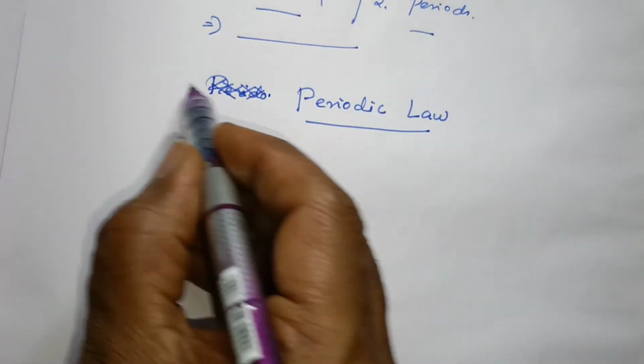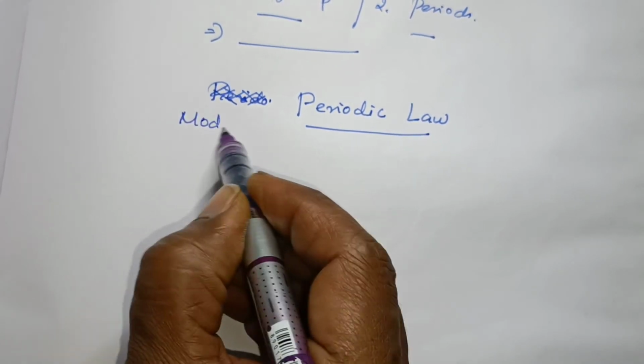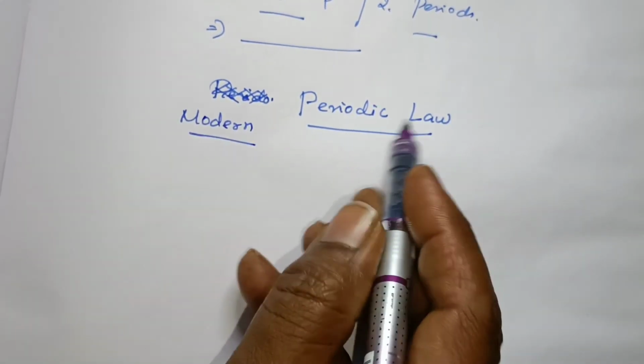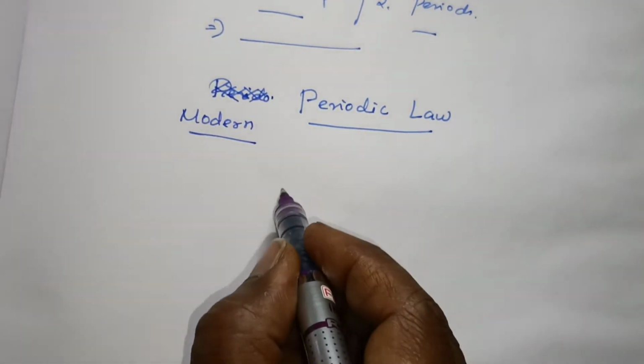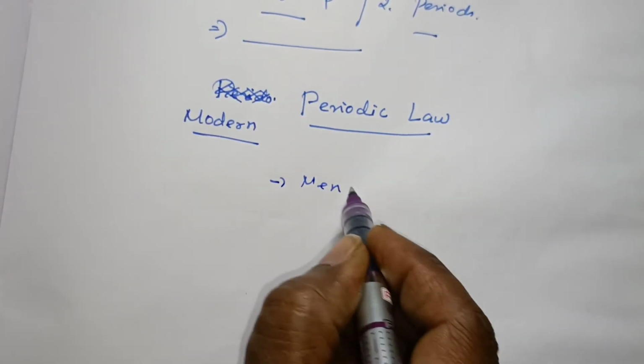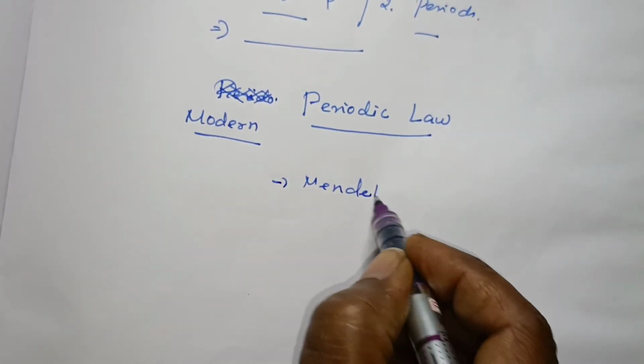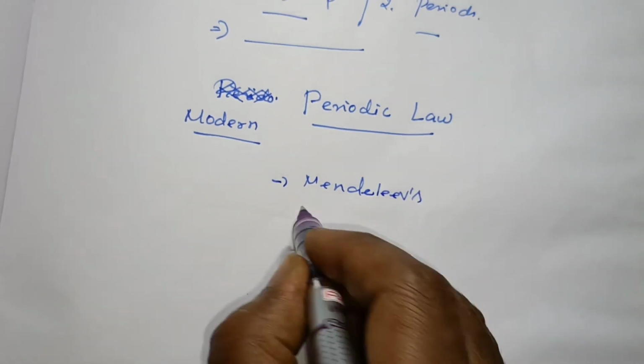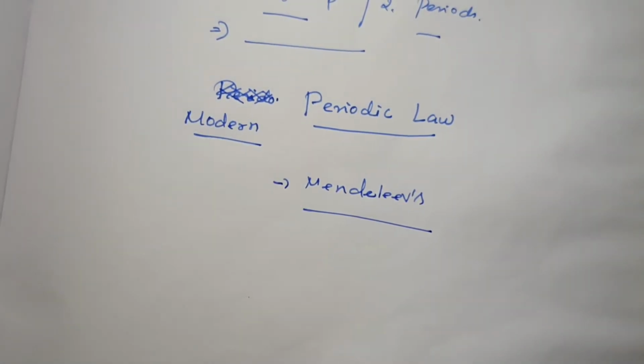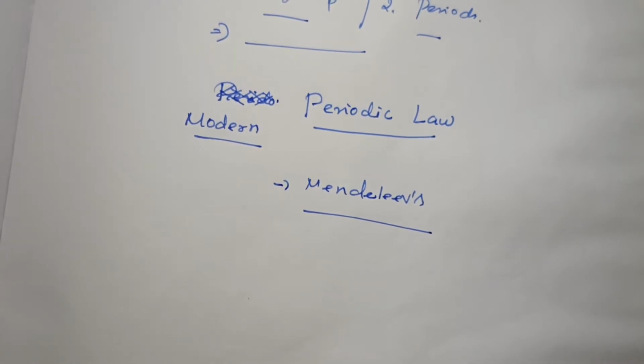Now another part, the modern periodic law. Mendeleev's periodic table had some problems, difficulties that were to be overcome.